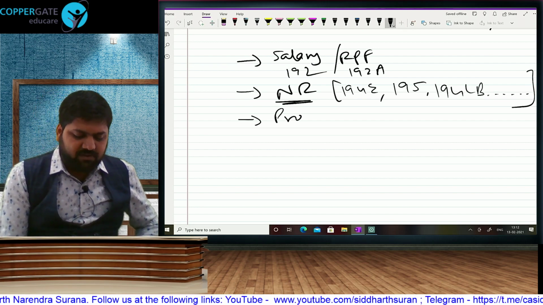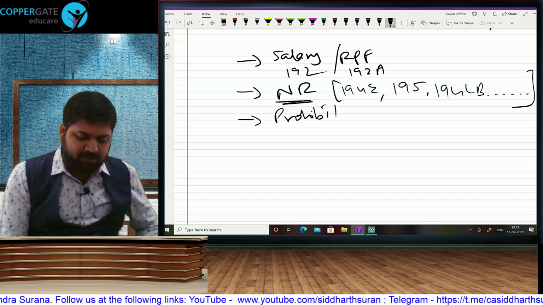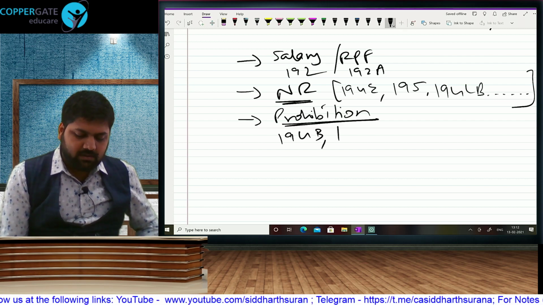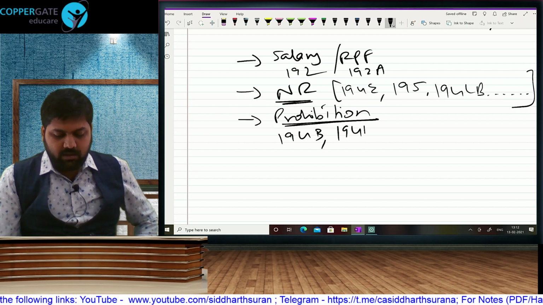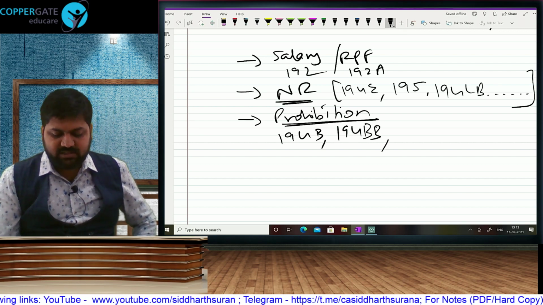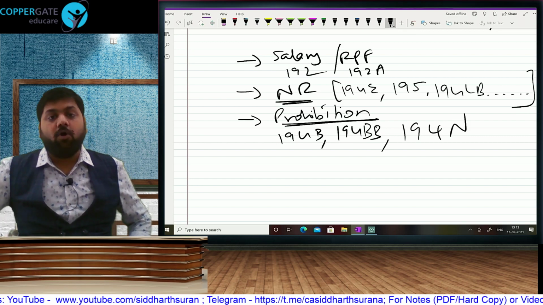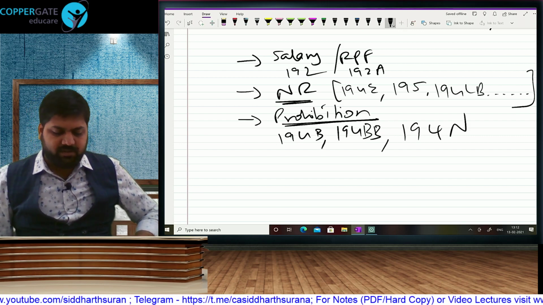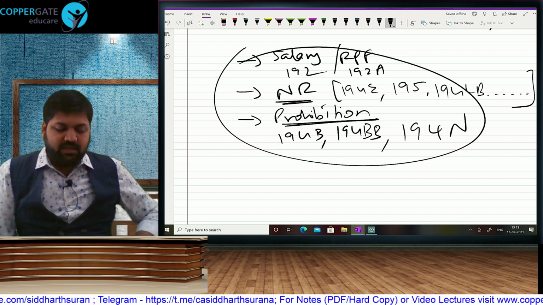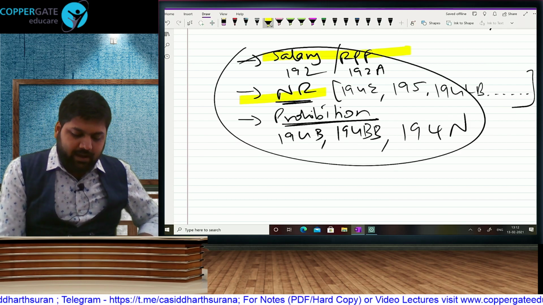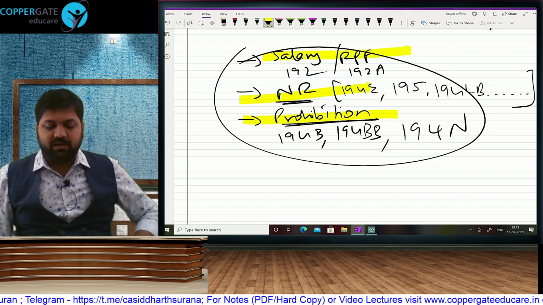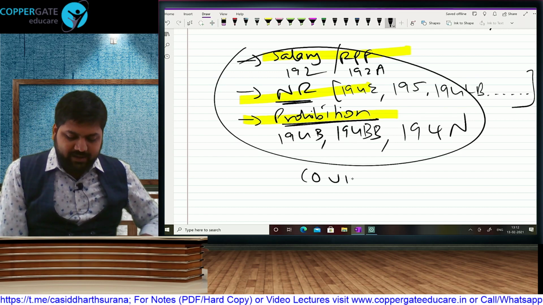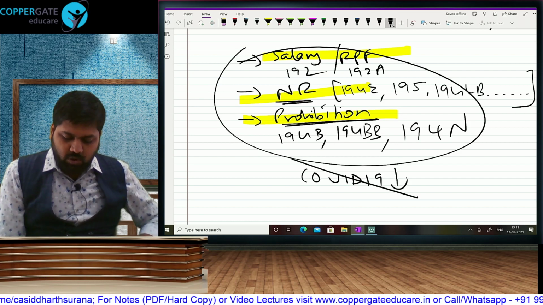And any section which is incorporated for prohibition purposes. Prohibition means your casual winnings, that is lottery, your casual winnings in the form of horse races, and there is one section where we want to prohibit cash withdrawal from bank account. These are sections in the nature of prohibition. In these sections, salary related, NR related, and prohibition related, the COVID-19 rate reduction is not applicable.